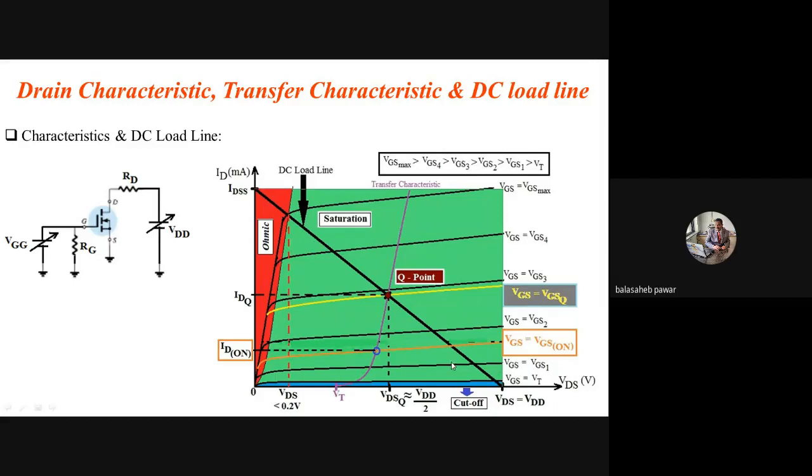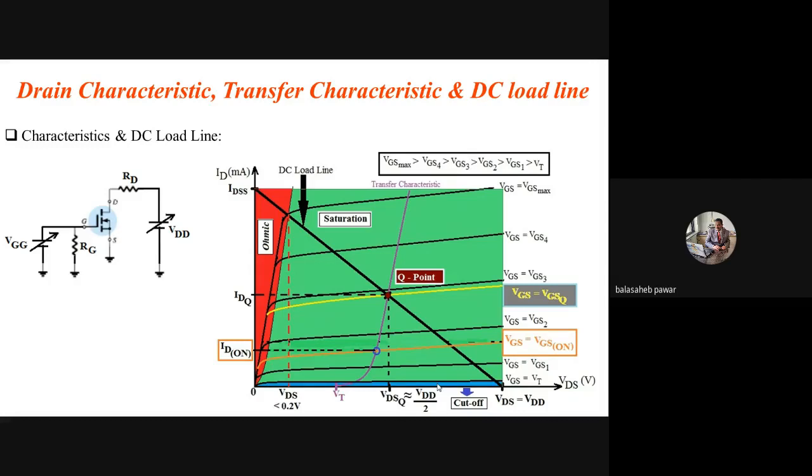Right? Then another thing, if we have to use that same MOSFET as a switch, again for a switch there are two states, either open switch or closed switch. Right? If that transistor is to act as an open switch, that means the MOSFET should operate in the cutoff region. That means the applied gate to source voltage should be 0 volt, or less than VT. That transistor will act as an open switch, or it will act as an open path, and then we can call it acting as an open switch. Right?